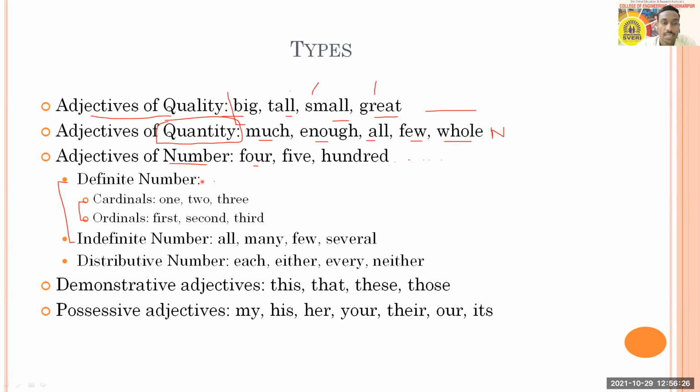The next we have adjectives of definite number. In that we are talking about cardinals and ordinals. So you can see here cardinal numbers and ordinal numbers are like this. Okay, so just wait for 1 minute, all of you just wait.